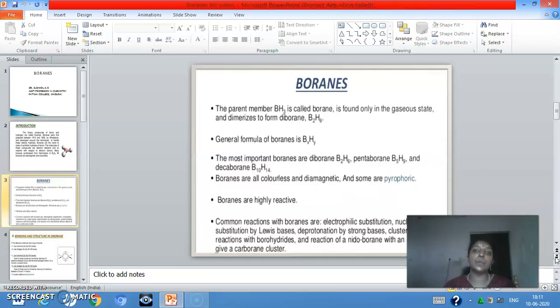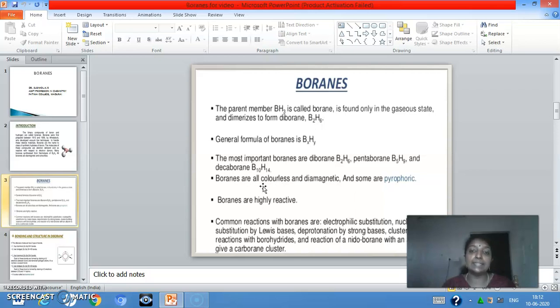Let us see the physical properties of boranes. The parent member BH3 is called borane, which is found only in the gaseous state and dimerizes to form diborane. General formula of borane is BxHy. Here x and y represent integers. The most important boranes are diborane, pentaborane and decaborane.